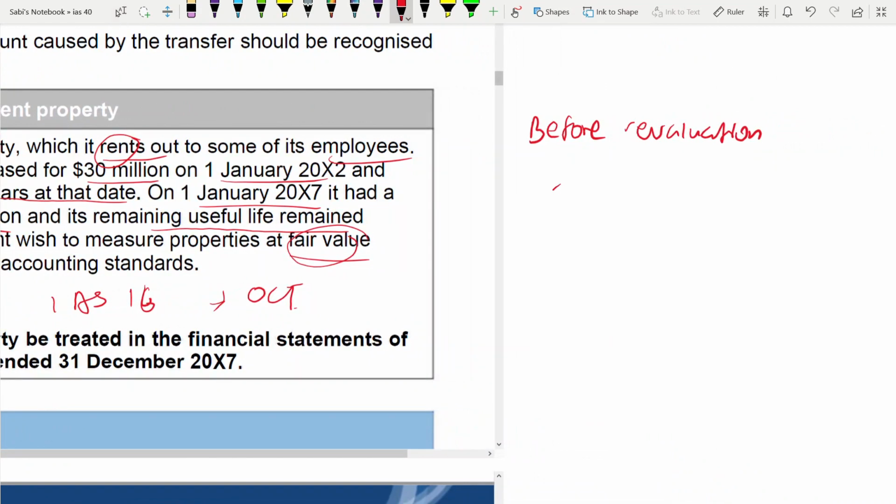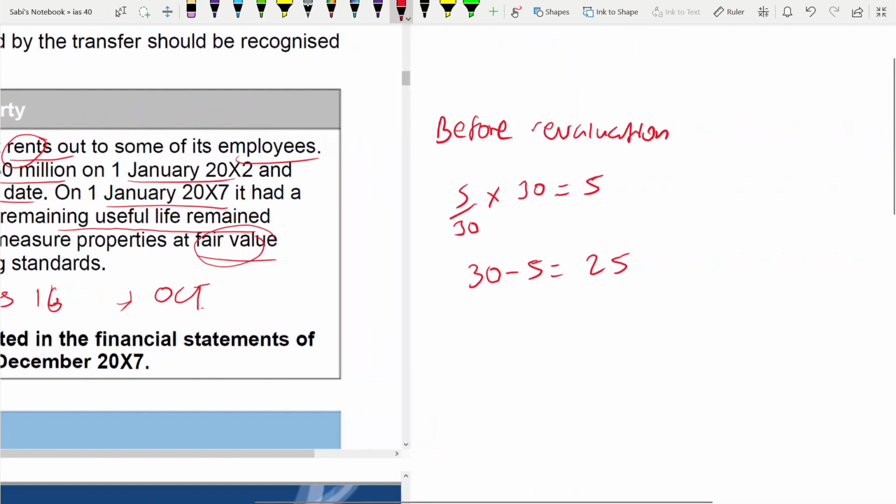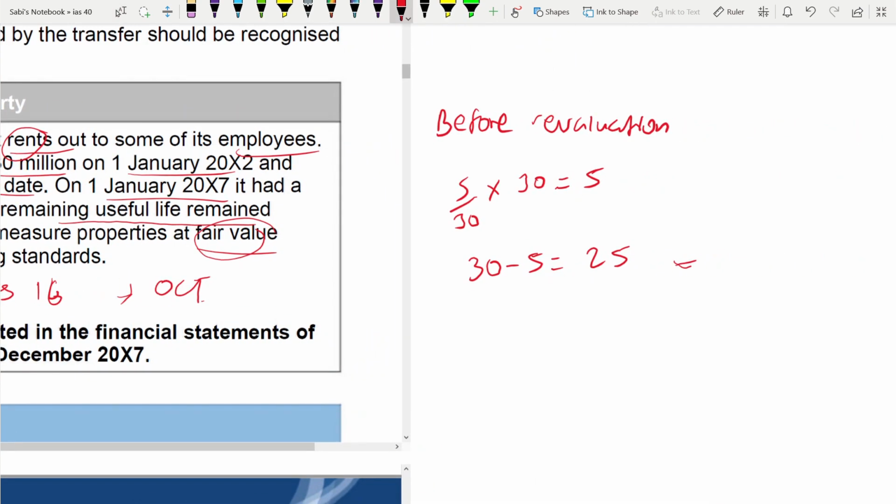So 5 divided by 30 times 30, depreciation is 5. From 30 you minus the depreciation, it will be 25. So 25 is the carrying amount before revaluation. Now you see the total building was revalued to 50 million. So from 25 it went up to 50. That means there's a 25 gain. This gain will go to other comprehensive income.